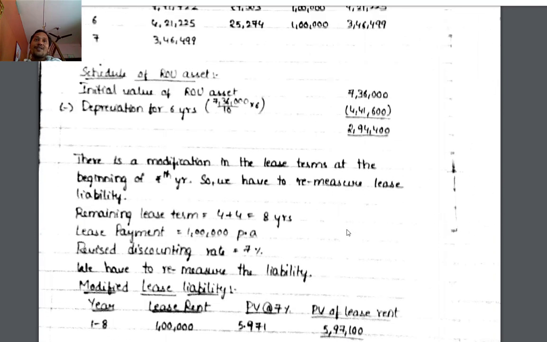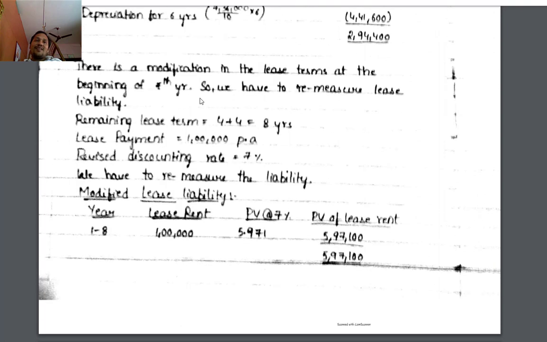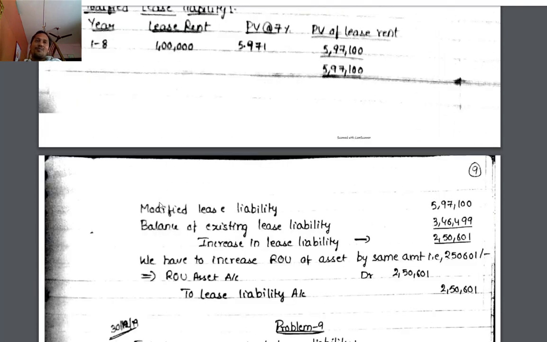The balance of the existing lease liability at this point of time is 3,46,499, so the lease liability is increasing. Modified lease liability 5,97,100, balance of existing lease liability 3,46,499, increase in lease liability 2,50,601.